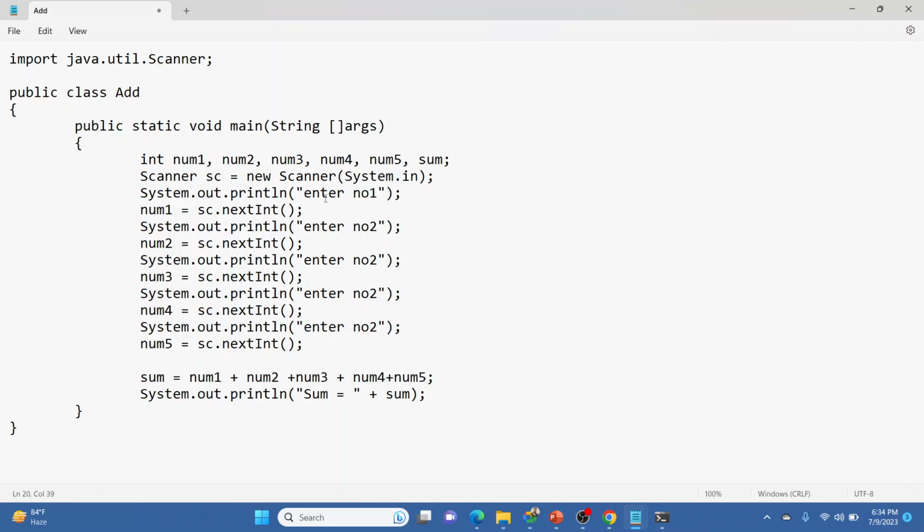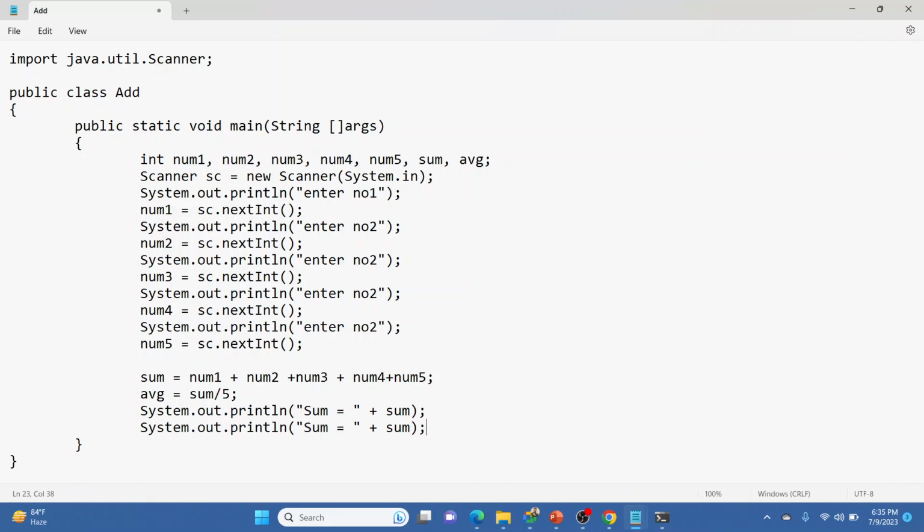And we can create one more, that is average, avg. So avg is equal to sum divided by 5. This is the basic formula of average. The 5 numbers we added, then divided by 5, it becomes the average. So what we did, we declared 5 numbers, we declared 2 more for summation purpose and average purpose.